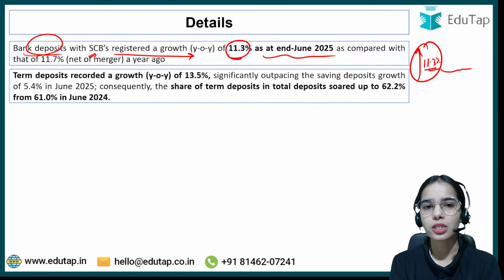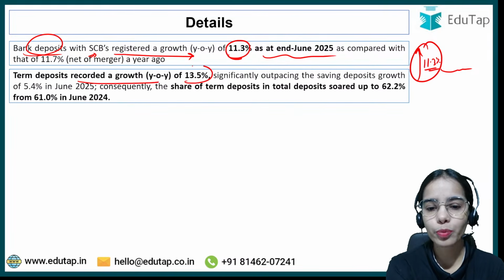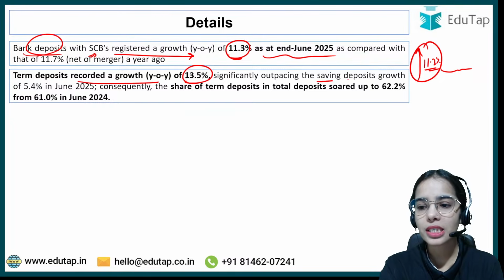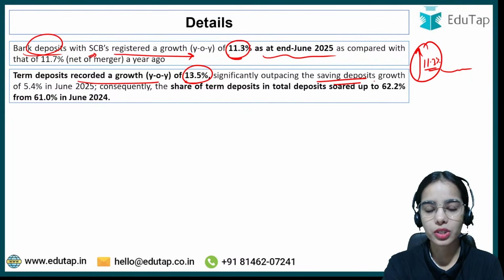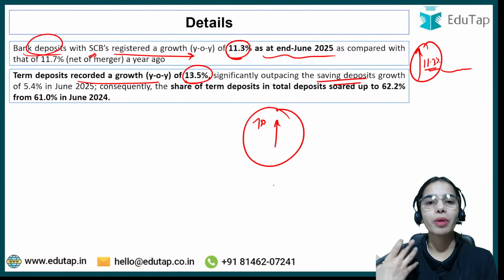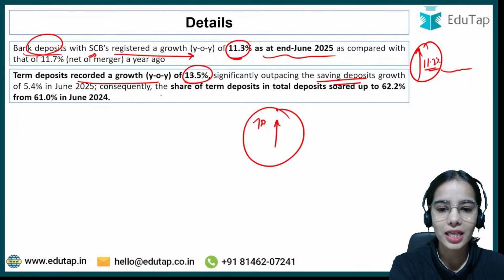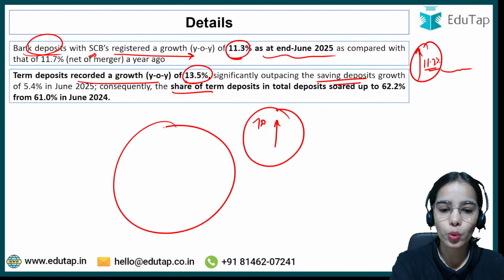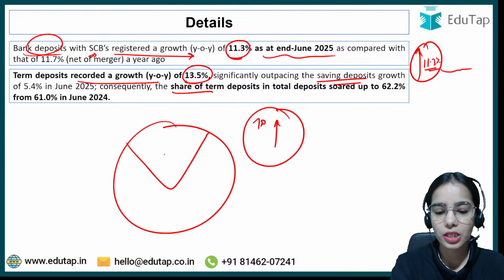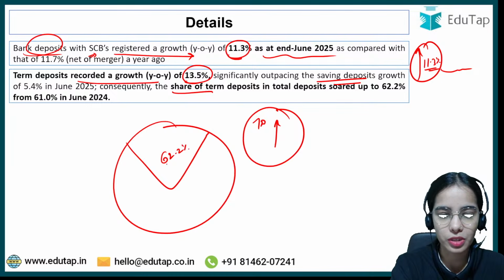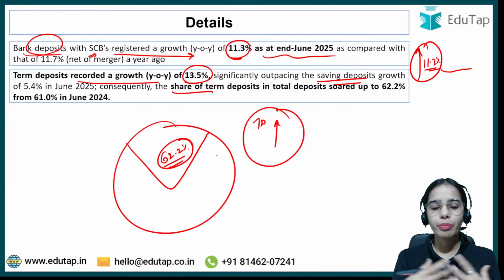Next, term deposits recorded a growth of 13.5% as compared to the savings deposit growth of 5.4%. So term deposit growth is higher and the term deposits are growing at a faster rate, as well as the share of term deposits in the total deposits, which was up to 62.2%. So that means the majority of the deposits are going under the term deposits.